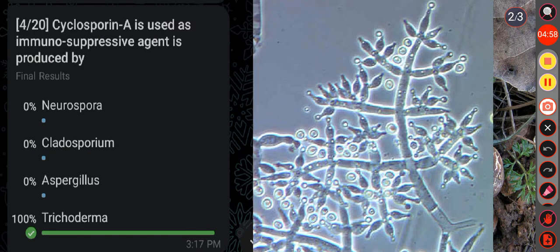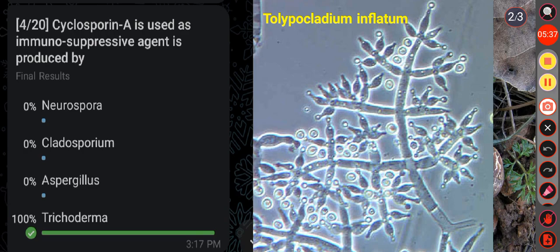Okay. Then next question, cyclosporin A, used as an immunosuppressive agent, is produced by option A Neurospora, option B Cladosporium, option C Aspergillus, option D Trichoderma. Here the correct answer is option D, that is Trichoderma. Okay. So cyclosporin A is a drug that suppresses the immune system, and it is produced by the fungus Trichoderma polysporum, also known as Tolypocladium inflatum.